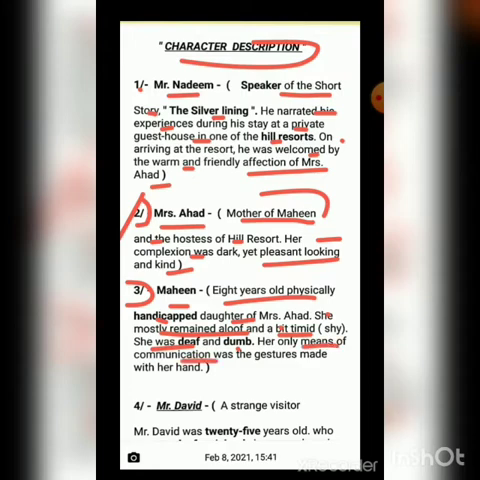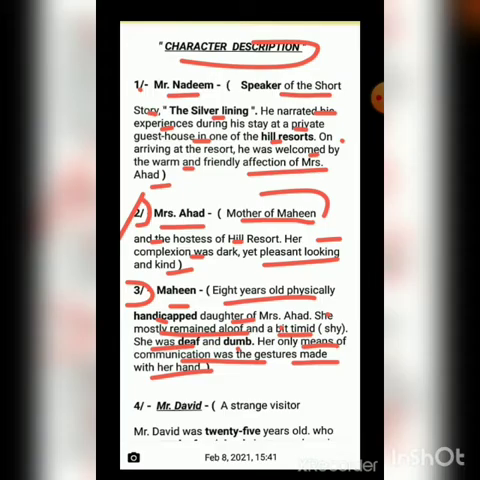Her only means of communication was the gestures made with the hand. Gestures are the signs. Gestures are the signs, the sign language. She could speak through her hands. She used to explain her things with her hands.